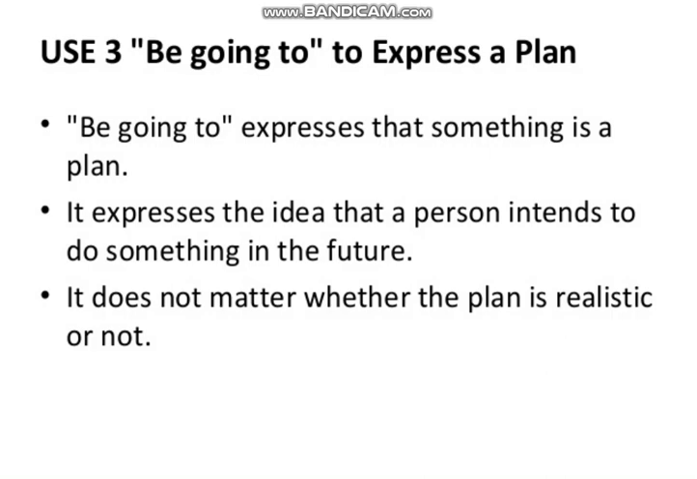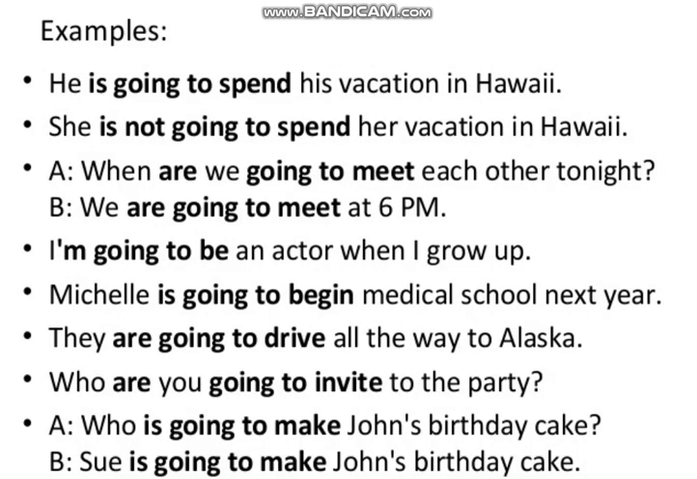Here are some other examples of these sentences. He is going to spend his vacation in Hawaii. So here you can see they have just a plan for the vacation. It's not necessary that they would go there, but they have used is going to for it. She is not going to spend her vacation in Hawaii. So here again they are just denying that plan. When are we going to meet each other tonight? We are going to meet at 6 p.m.